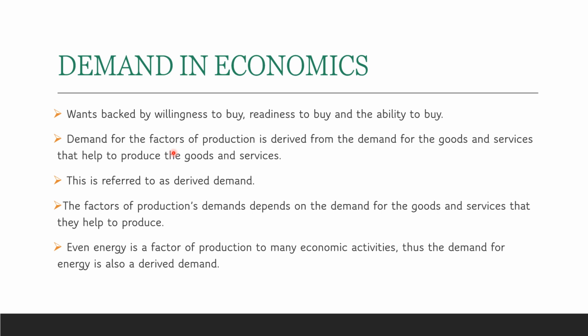Sauce is used, for instance, in pizzas, as a base. All these are factors of production. Through that sauce, you are able to create pizza, and some other dishes. Even cheese, for example. In a pizza, we use cheese, chili flakes, oregano. All these things can be understood as the factors of production that lead to the production of the pizza. So the more the demand for pizza, the more the demand for the factors of production that lead to the making of the pizza.